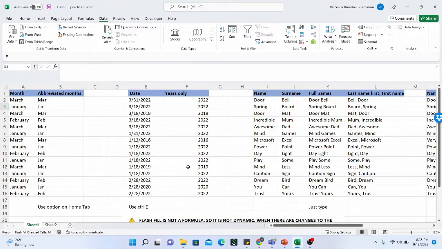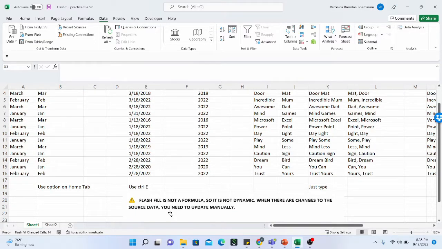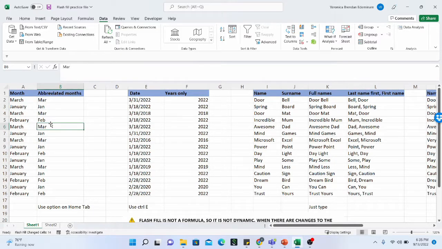And just like we talked about the caution, flash fill is not a formula, of course. For the information that has been flash filled, when you select any of the cells and check the formula bar, you're not going to find a formula. So what this means is that when there is a change in the source data, your flash filled information is not going to change.